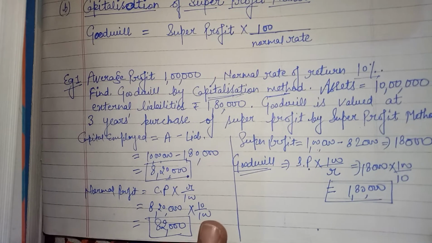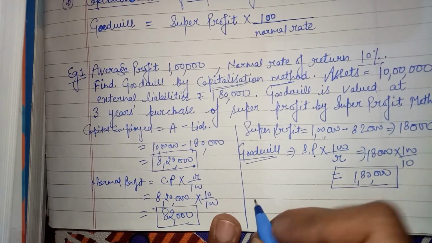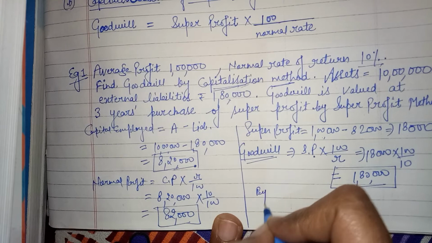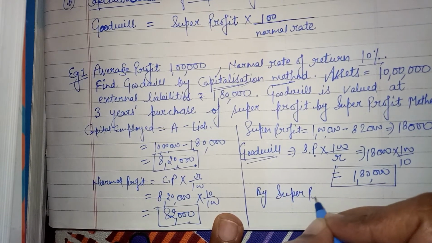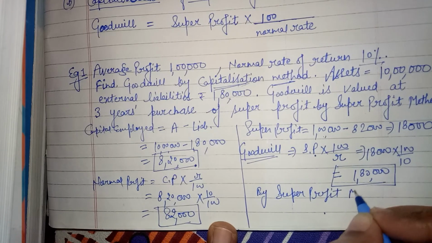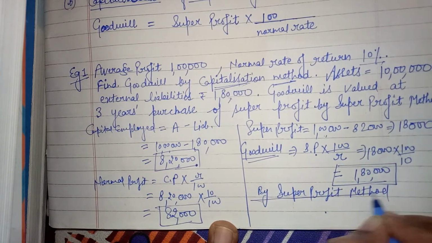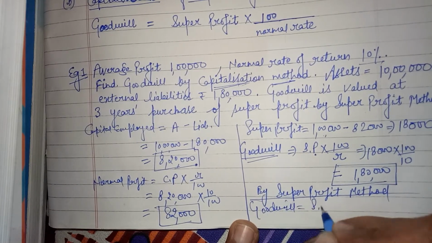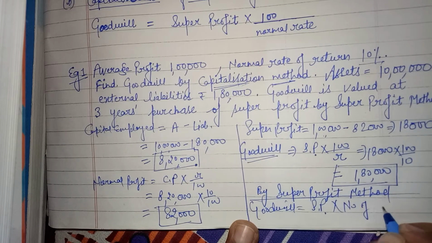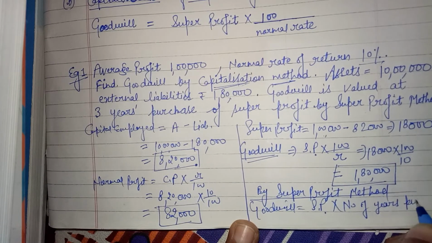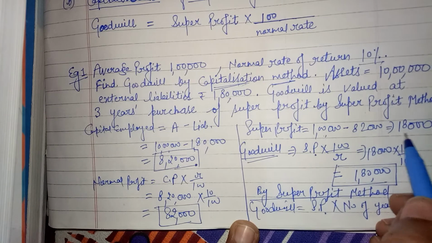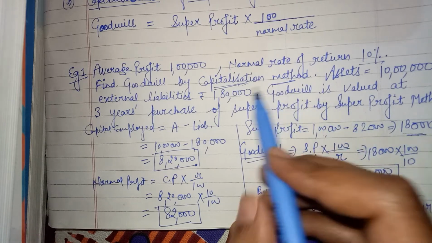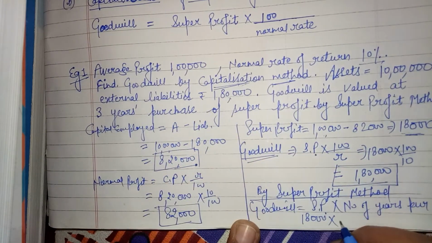Clear? Now according to the super profit method, what is the formula of goodwill under the super profit method? By the super profit method, goodwill is equal to super profit into number of years purchased, and super profit is 18,000. 18,000 into number of years purchased, given in the question, that is 3 years.